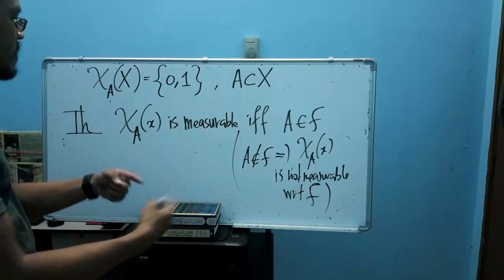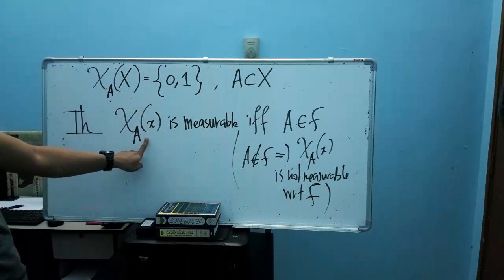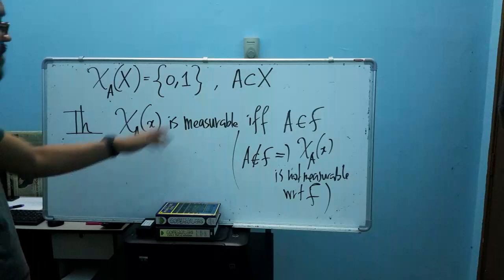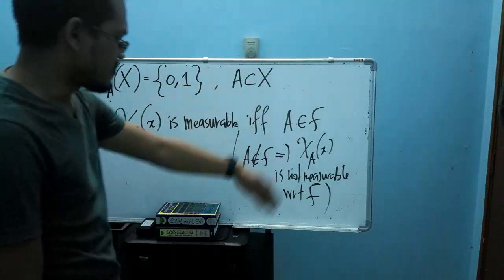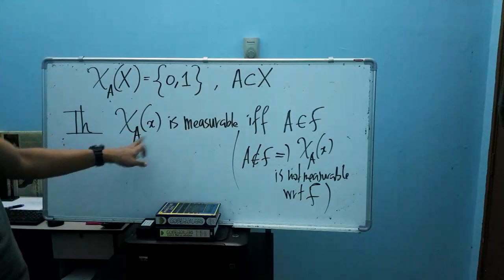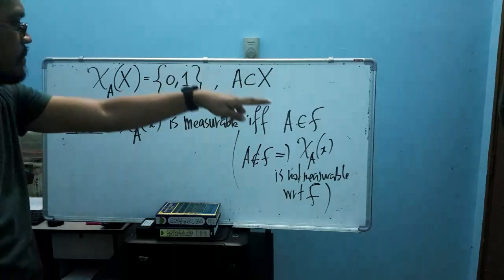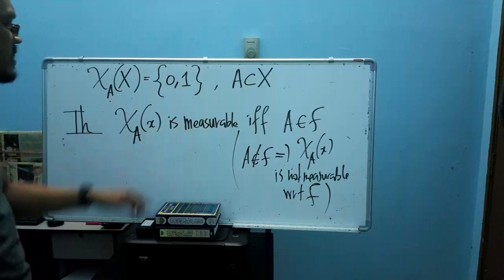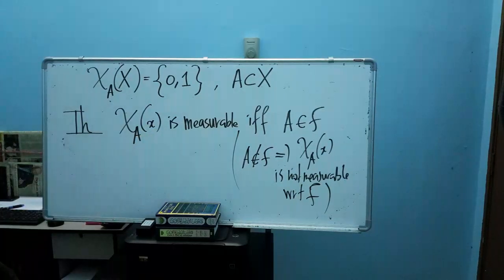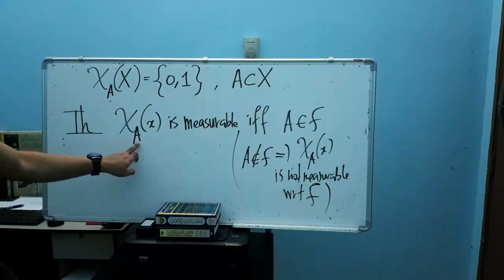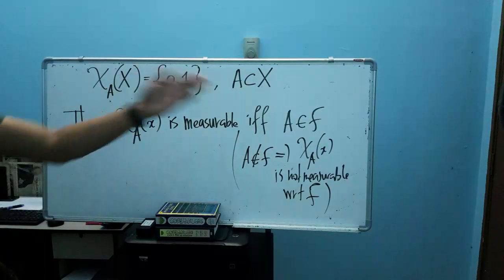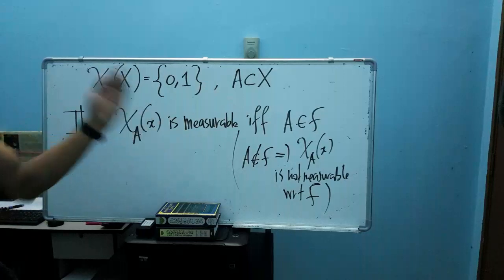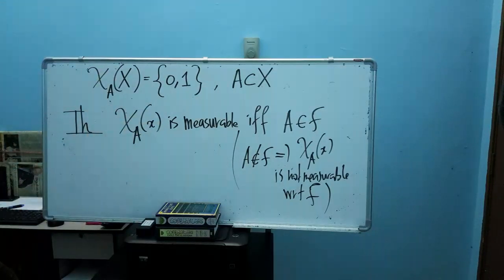So for example, you have this indicator function, and then you have an algebra. You see that our A here is an element of that algebra. Then it follows that this indicator function is measurable. By looking at this subset, whether it is an element of the algebra or not, it follows that our indicator function is measurable or not.